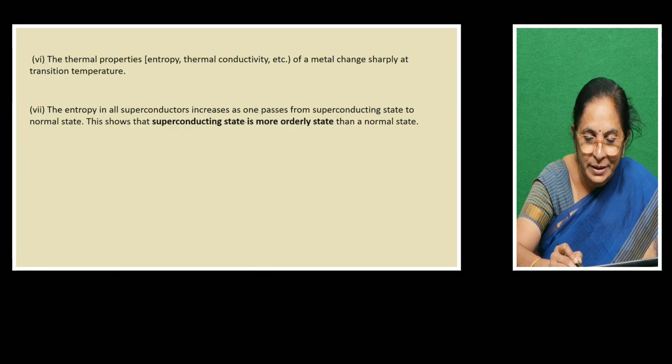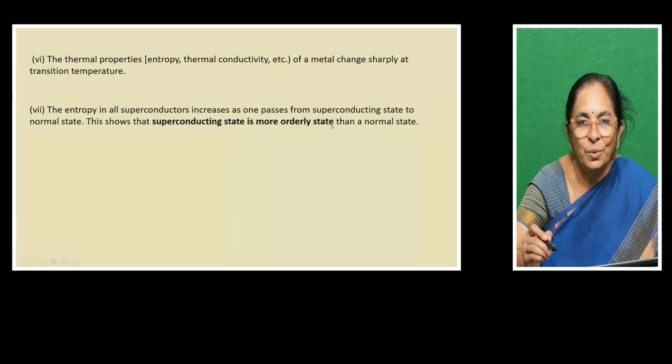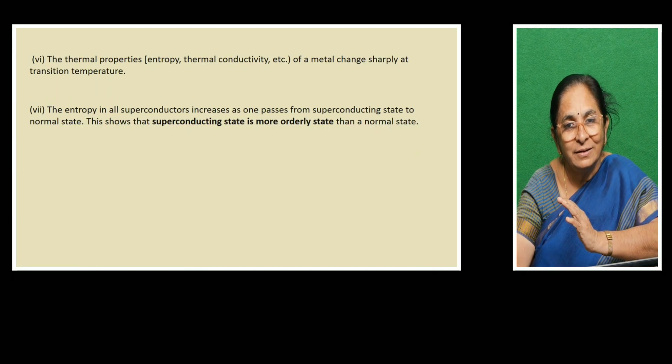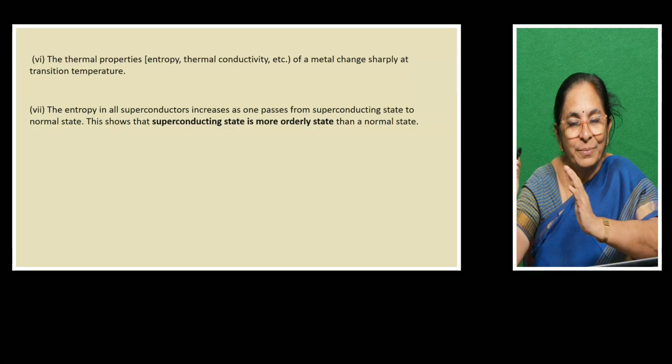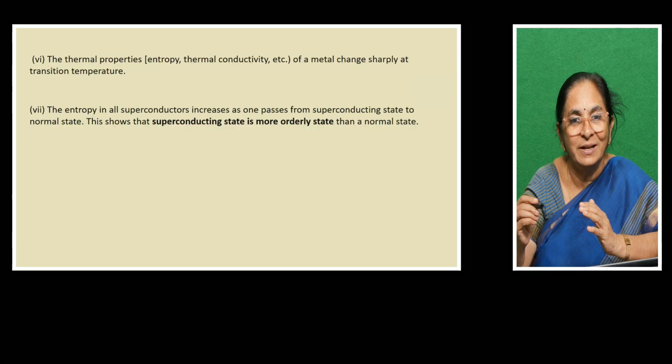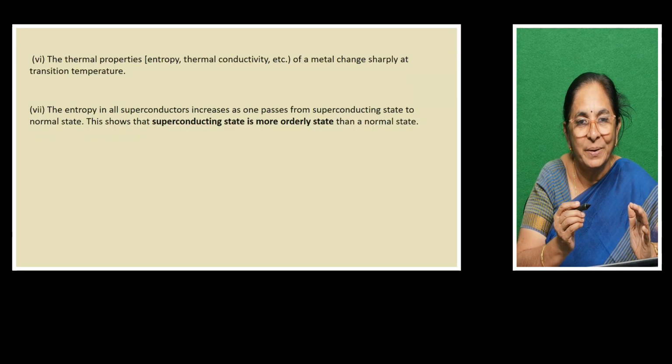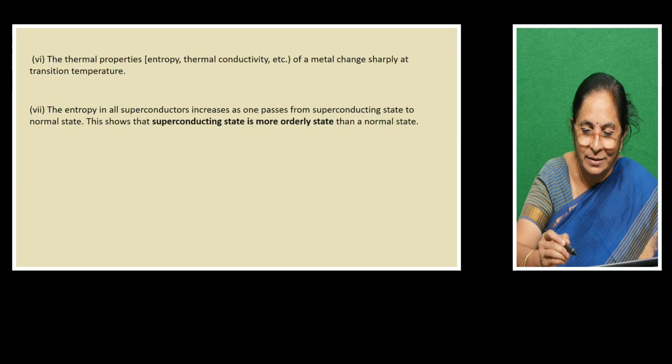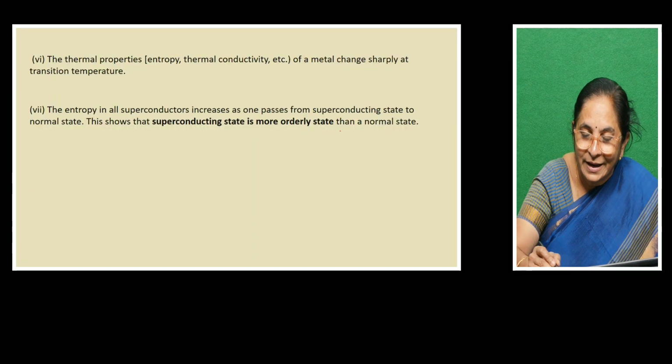In the superconducting state, atoms are arranged in an orderly state. When a conductor is cooled from the normal state, which is disorderly, below the critical temperature it becomes a superconductor. That means it has attained the orderly state.